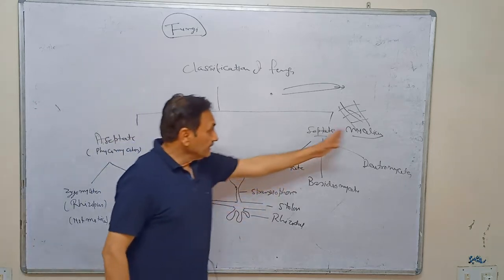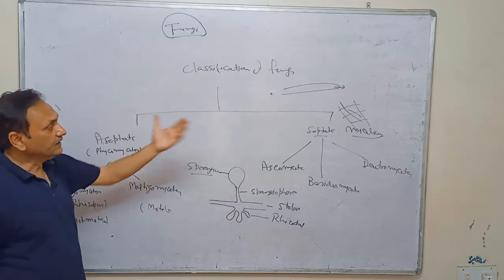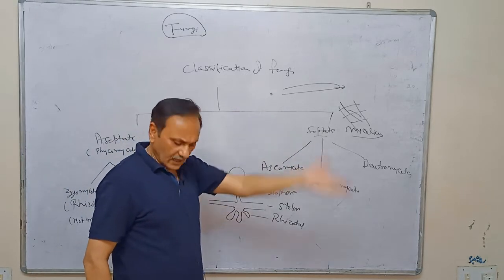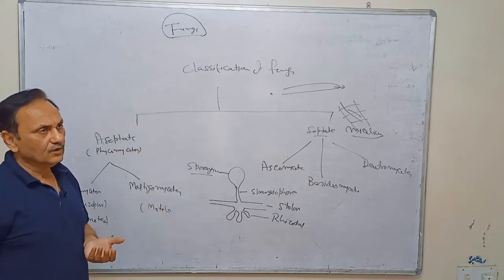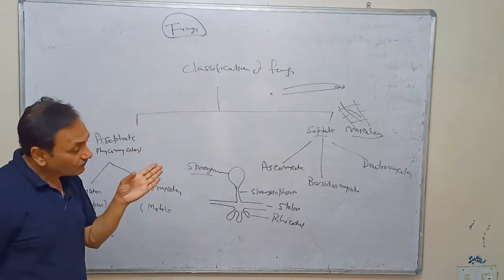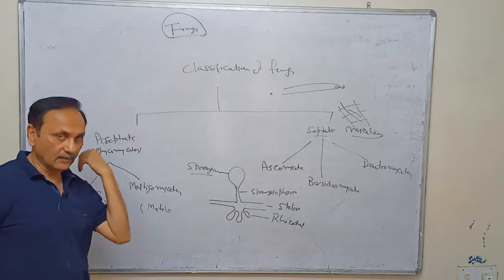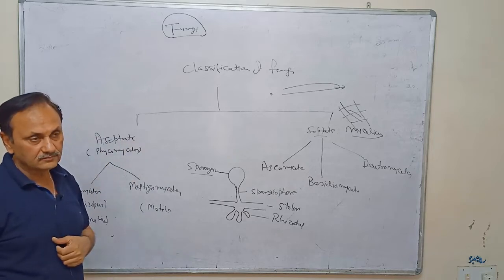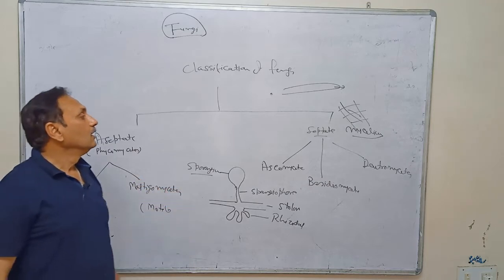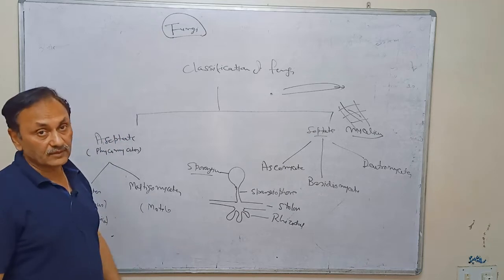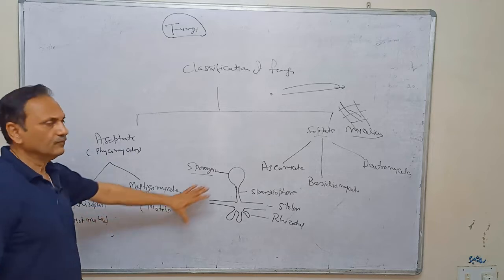Now, this is the septate group, the higher fungi, as opposed to the lower fungi we have just discussed. And we know that whenever you move from lower to higher, reproduction becomes sexual. If you move lower, like amoeba, sexual reproduction is not there. But in more developed individuals, sexual reproduction is there. Here, sexual reproduction is also observed.